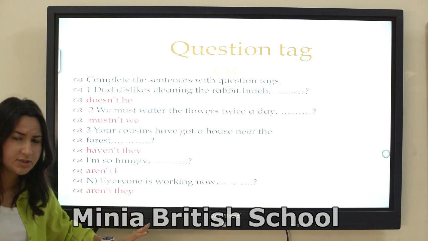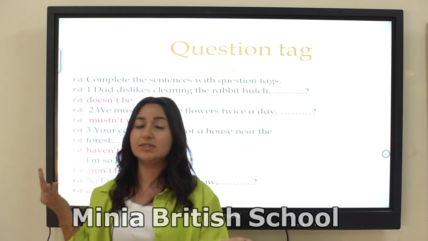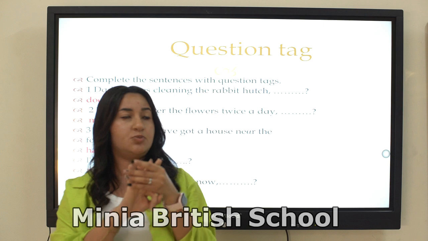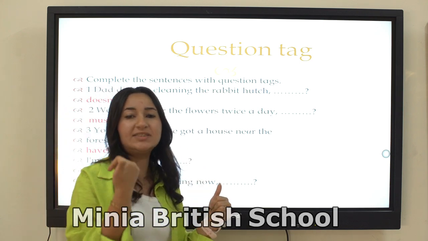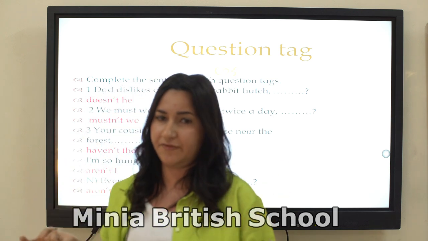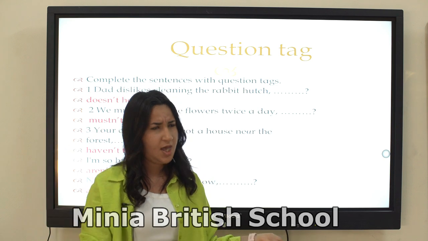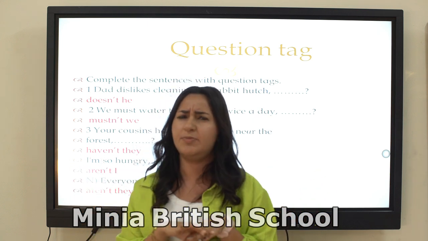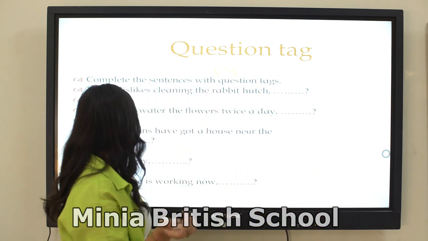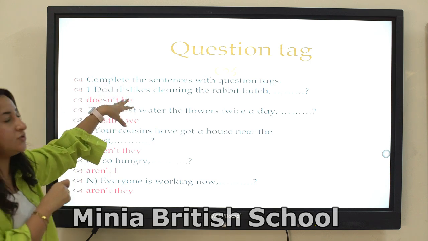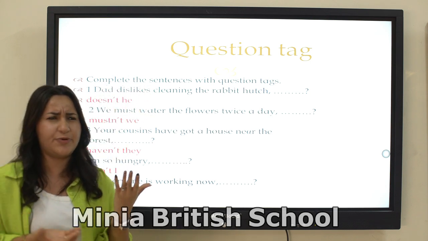So let's remember together the question tags. We must know three basics. The first one: we must know the tense, which tense is in the sentence. And we must know the auxiliary verb. And if the sentence is affirmative, the tag must be negative. So we may have an auxiliary verb or helping verb, direct or indirect. Let's see together: "He's cleaning the rabbit hutch," so "doesn't he?" because we have S. So we talk about the present simple.